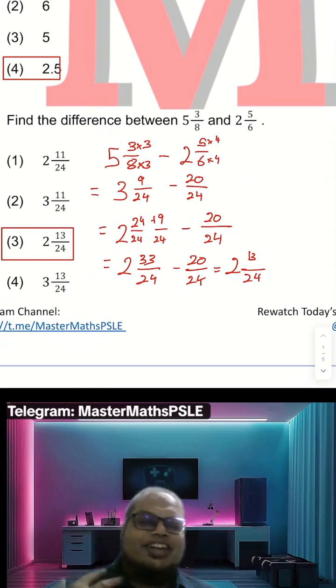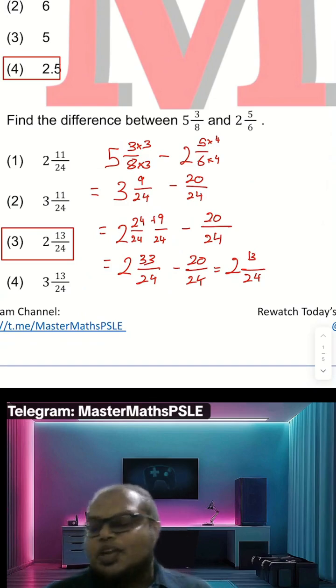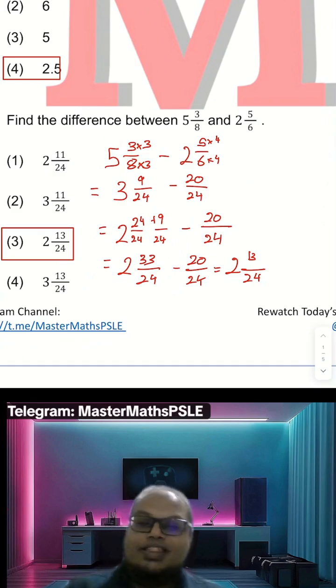Alright, so yeah, 33 minus 20. Okay, that's how you add up with 2 and 13 over 24.